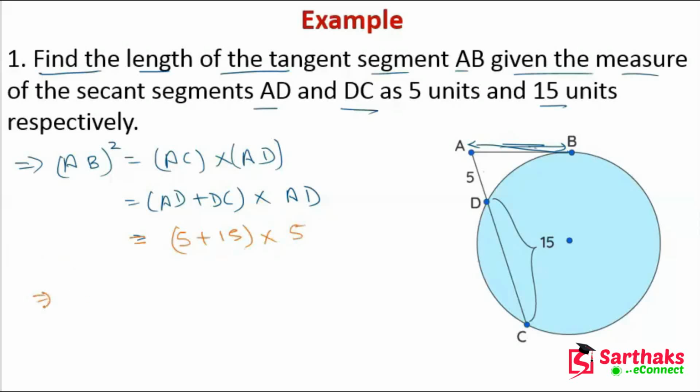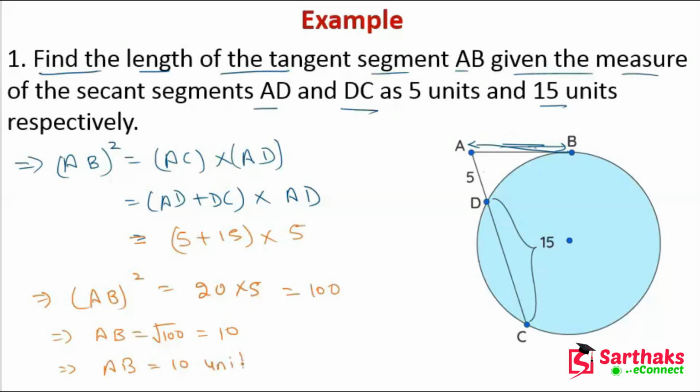So now AB square is equal to 20 into 5, which is equal to 100. So AB is equal to root 100, which gives 10. So we have AB is equal to 10 units. Okay, my dear friends, this is the method to solve the questions. If we know the formula, then we can easily find the value of the tangent.